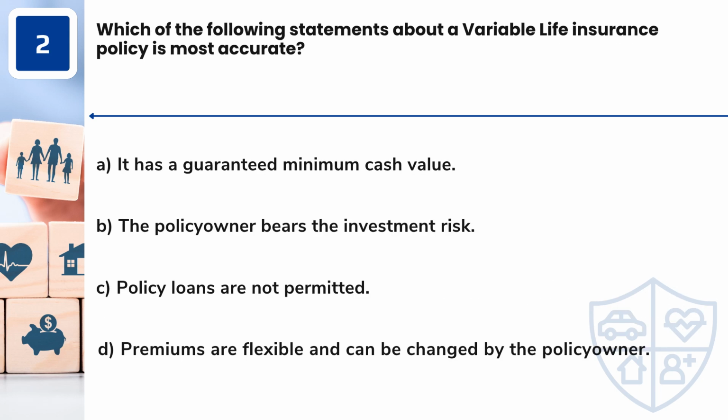Question 2. Which of the following statements about a variable life insurance policy is most accurate? A. It has a guaranteed minimum cash value. B. The policy owner bears the investment risk. C. Policy loans are not permitted. D. Premiums are flexible and can be changed by the policy owner.